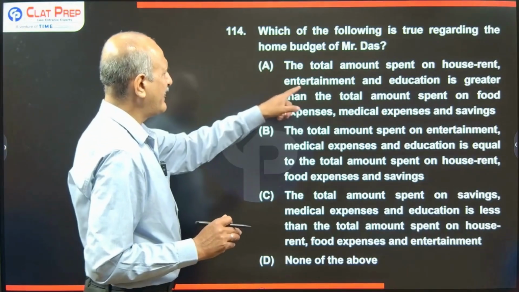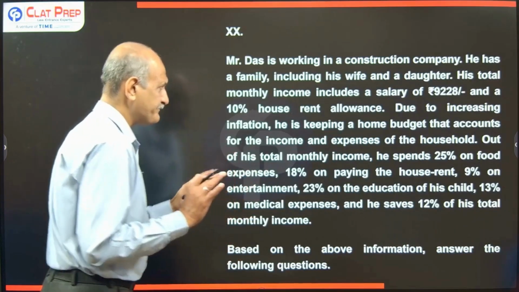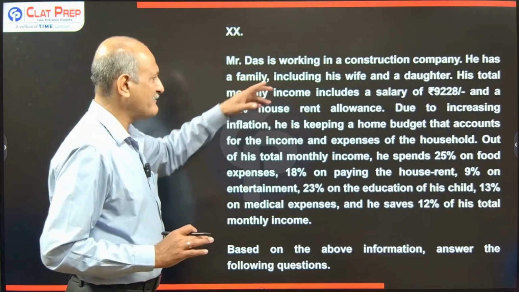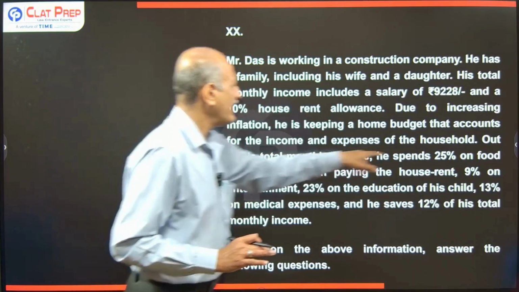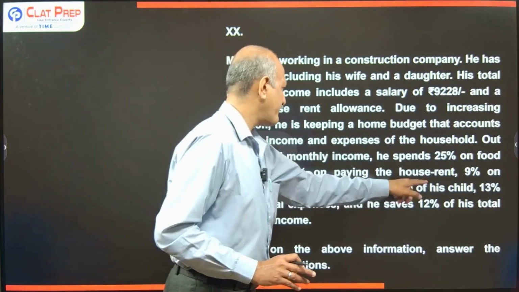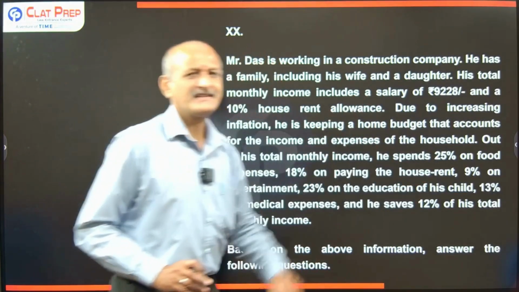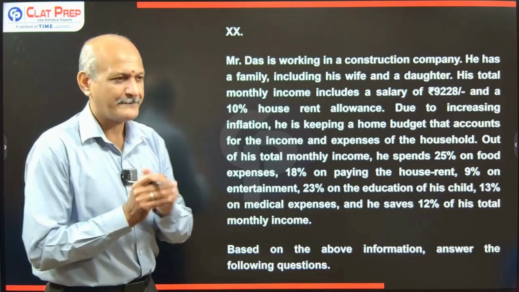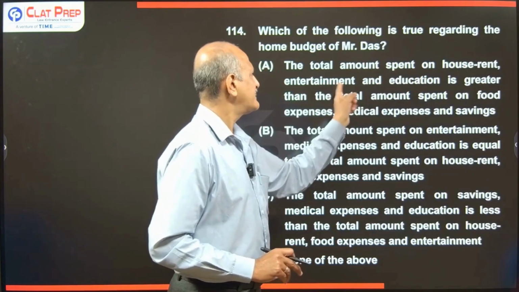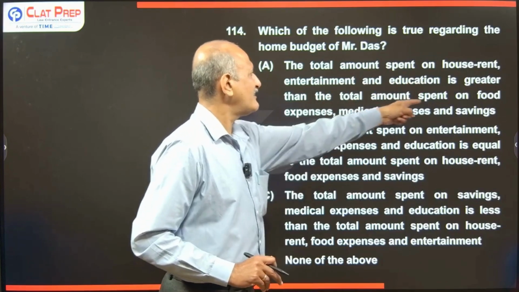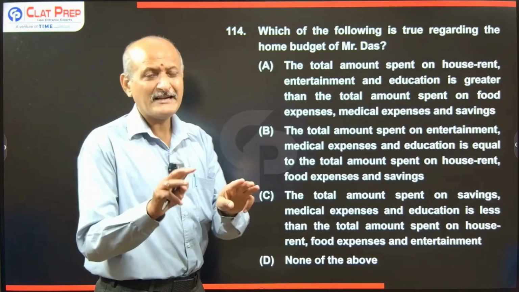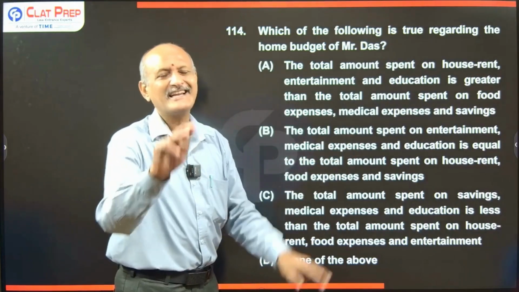Observe, house rent, entertainment and education. He is actually spending his income in how many categories here? He is spending on food 1, house rent 2, entertainment 3, education 4, medical expenses 5 and savings 6. In 6 categories he is spending. What is the question asking? The amount spent on 3 categories, house rent, entertainment and education, is greater than the total amount spent on food expenses, medical expenses and savings. So we are comparing 3 categories on one side and 3 categories on the other.